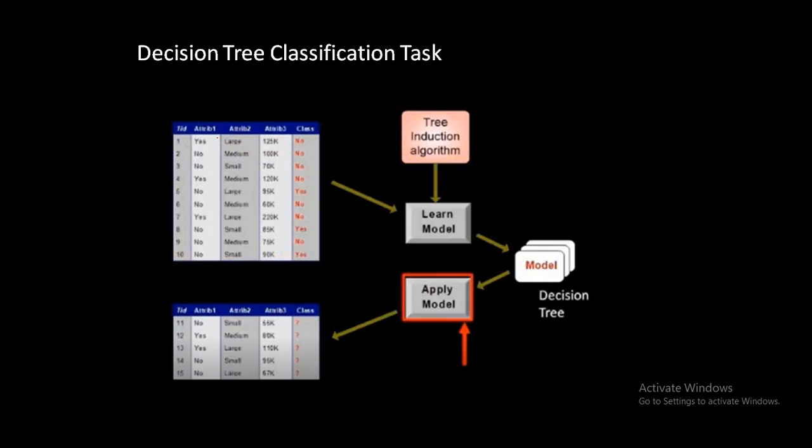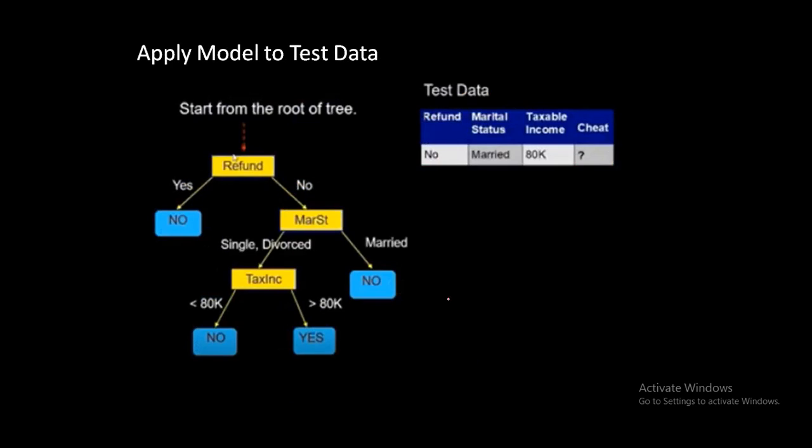What you have to do: this is the input data, use a tree induction algorithm. In some previous slides we just used a classification algorithm, but now we are going to use a decision tree algorithm. There are lots of decision tree algorithms. Use either of the decision tree algorithms, train the model with the inputted data, save the model, and apply the testing data on the model. Finally, whenever you have an outcome, consider this is my outcome, otherwise this is my model. Now input some data and find the outcome.